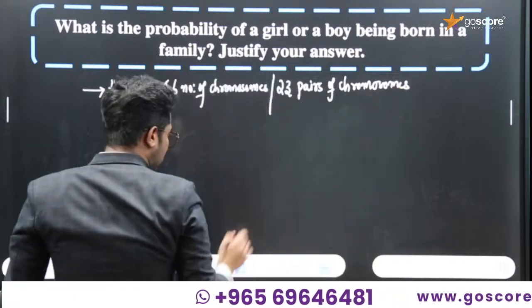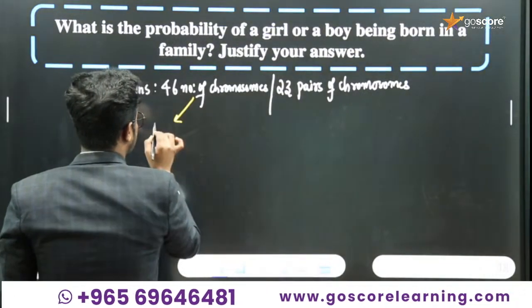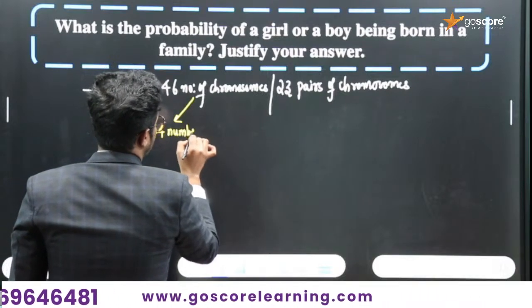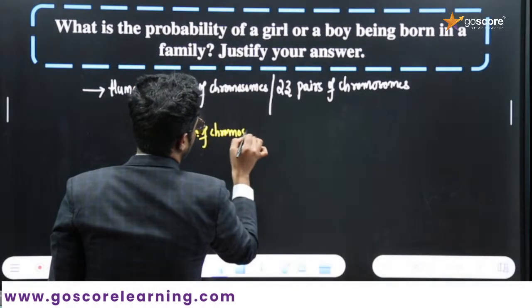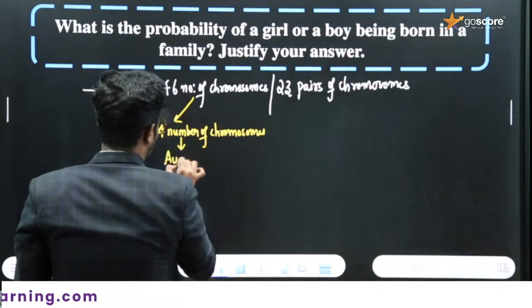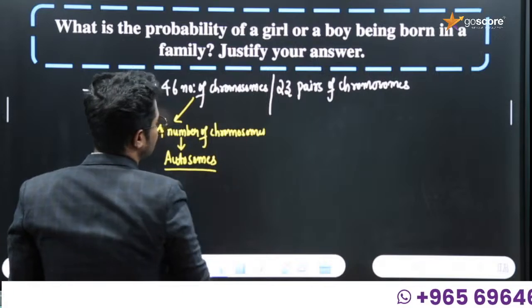Out of these 46 chromosomes, 44 chromosomes are called autosomes. Autosomes are not at all participating in sex determination.